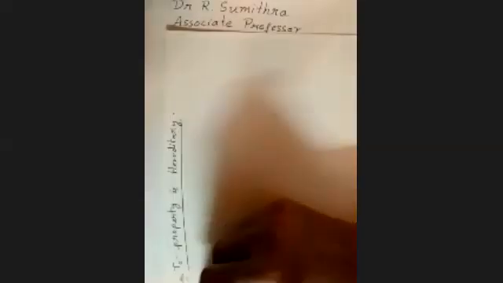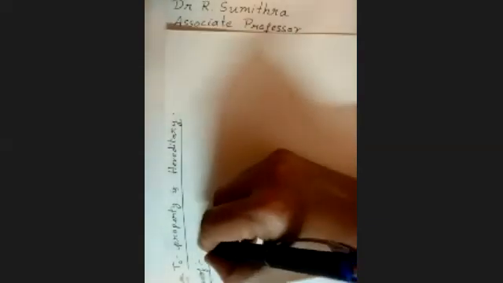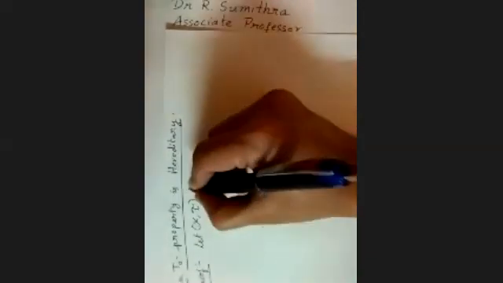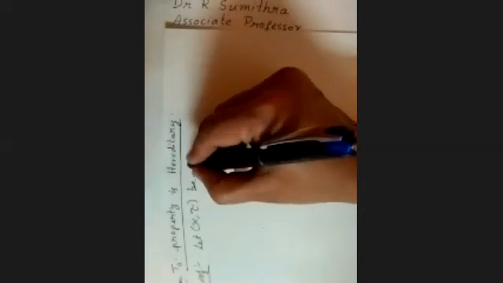Another easy theorem. T naught property is hereditary. Proof: very, very simple proof. Let us take a topological space (X, tau) which is T naught.